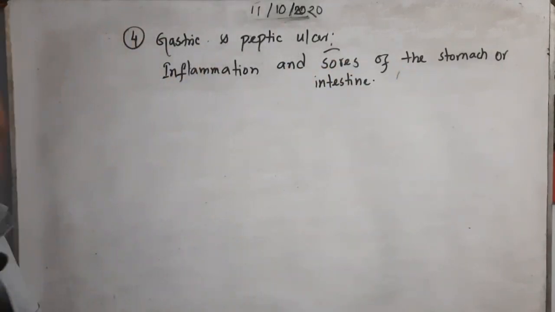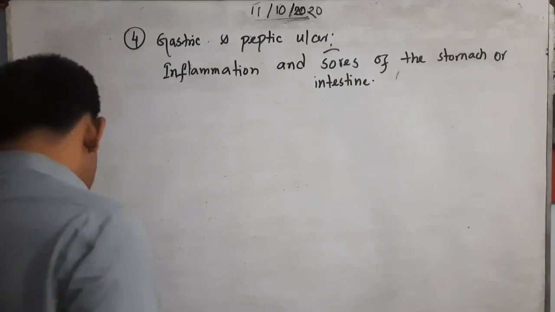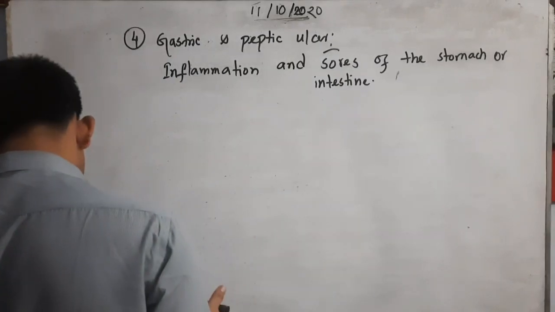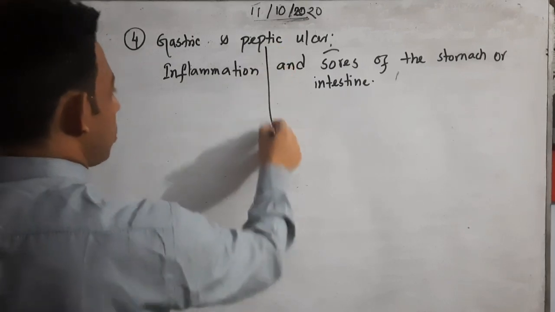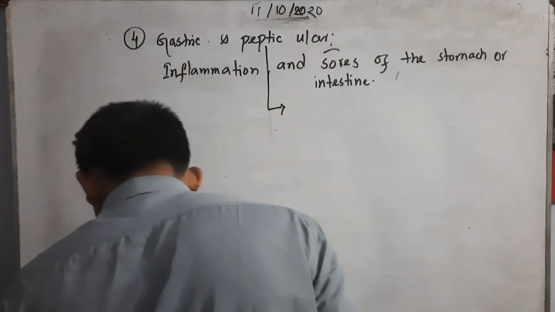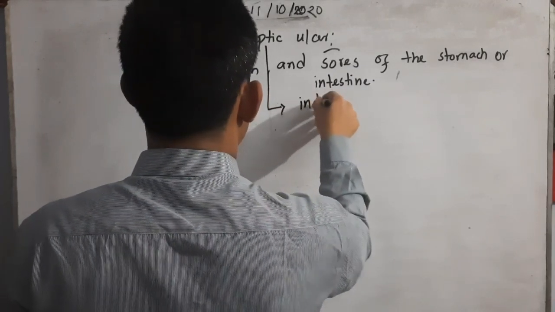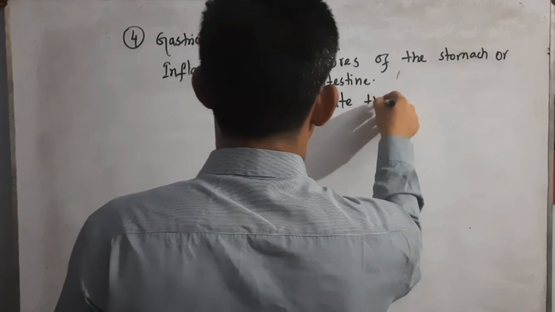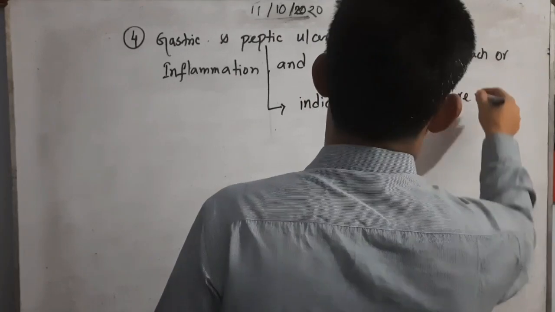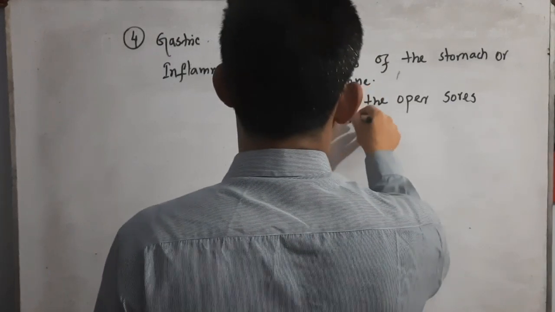Inflammation and sores of the stomach and intestine are the disease called gastric ulcer, or ulcer you can say, peptic or gastric ulcer. Suppose it is the peptic ulcer, what does it indicate? It indicates open sores and ulcers in the digestive tract.